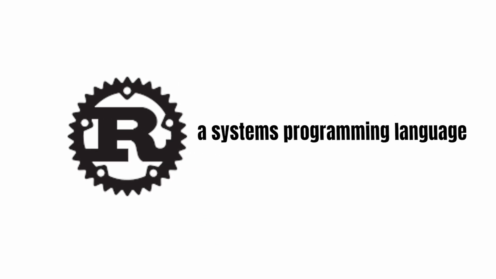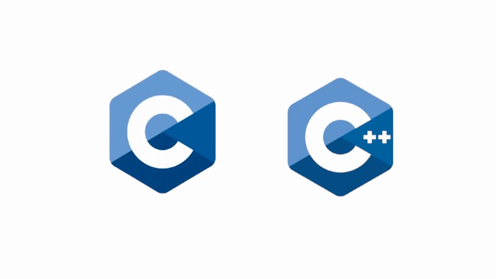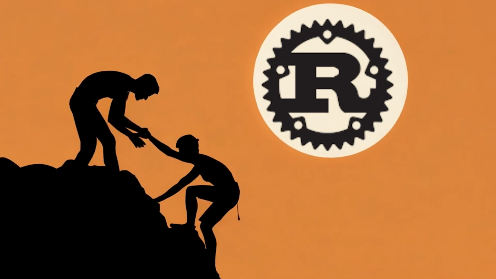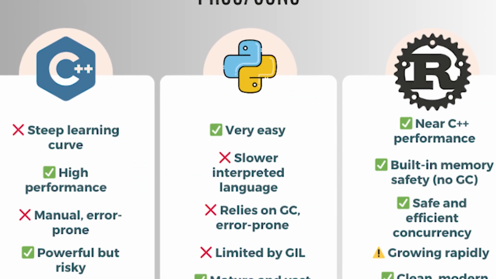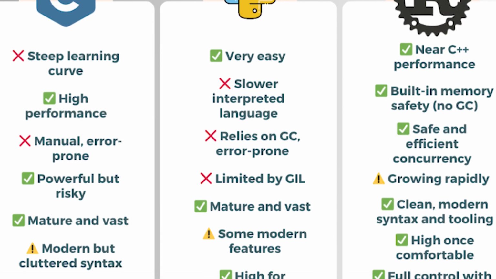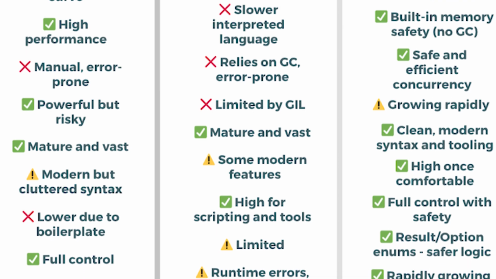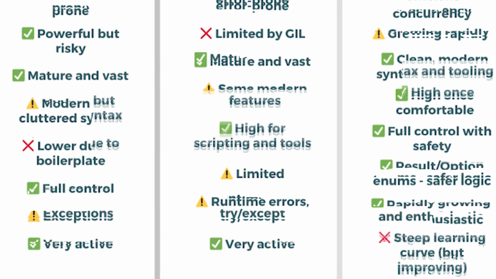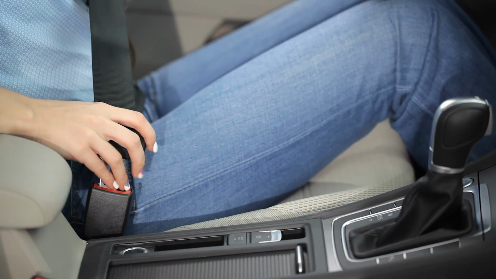Why Rust? Rust is a systems programming language, meaning it lets you talk directly to the machine, just like C or C++. But unlike them, Rust has your back. It prevents whole classes of bugs: null pointer dereferencing, data races, and memory leaks, without needing a garbage collector. It's like a seatbelt and rocket booster in one.